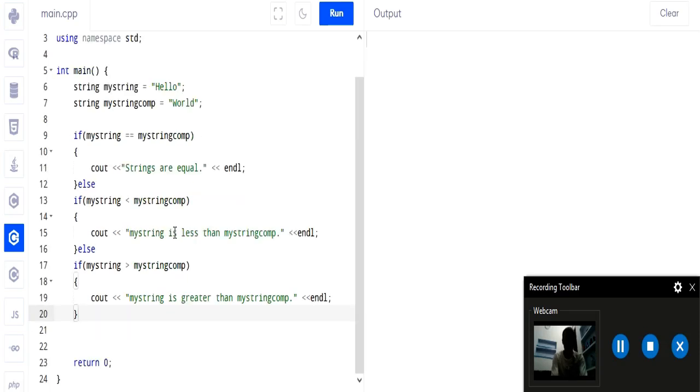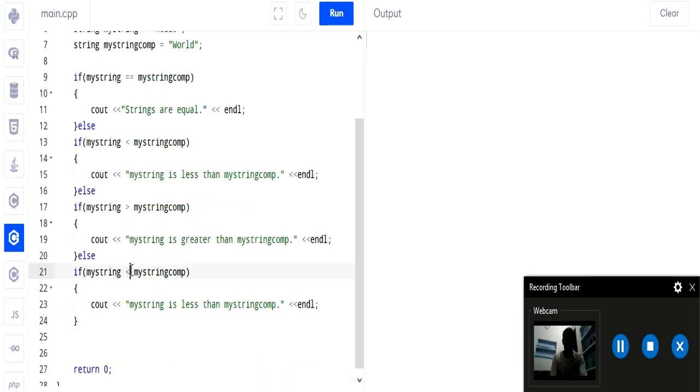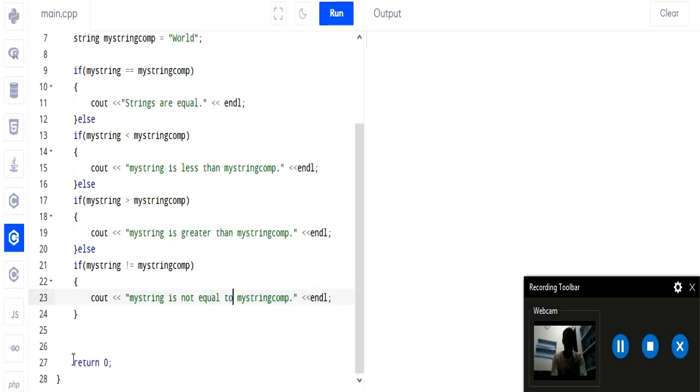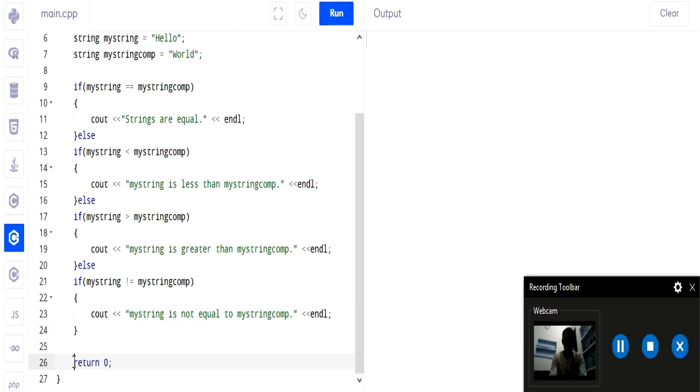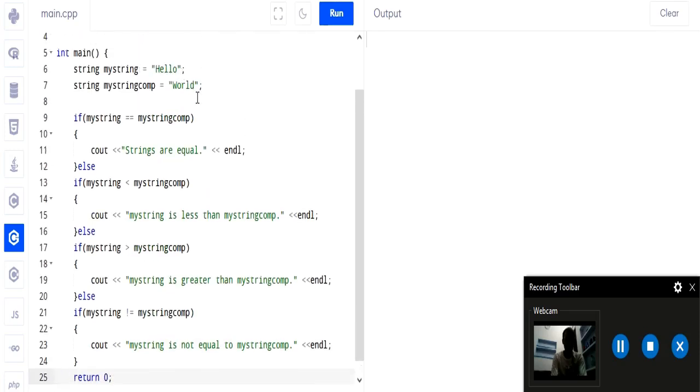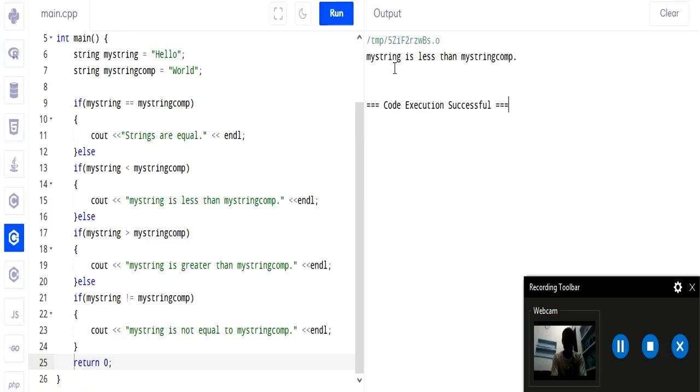And one more else, again paste the code here and change the sign to not equal to. My string is not equal to my string comp. So here is our complete program for string comparison. We have compared two strings for equal, then less than, then greater than, then not equal to. Now run the code. The output is my string is less than my string comp.